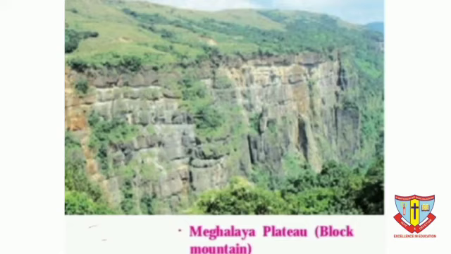Now see how block mountains are formed. When movements occur in the opposite direction to each other, tension is generated and faults are formed in the earth's crust. So block mountains are formed. Now see this figure.